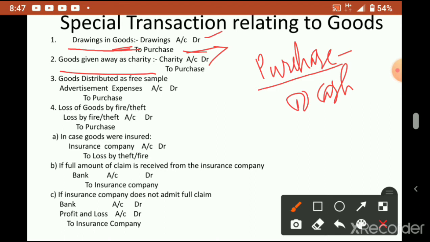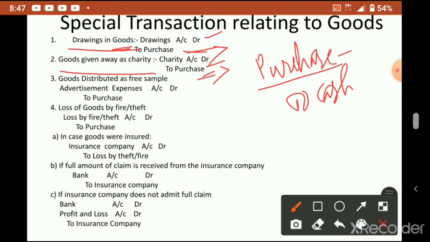We open another account, the charity account. Charity account debit to purchase. Again the credit will be purchase only, because that account is decreasing.